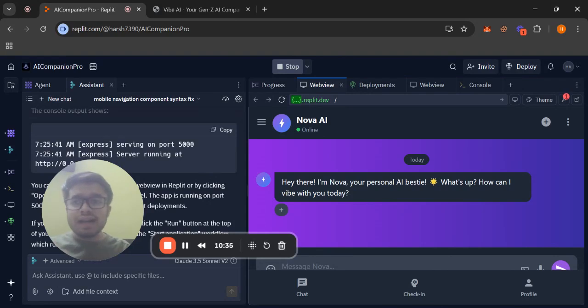It will just ask you, I have added this feature, do you want this feature to be added? And you can keep checking the app to see if you want to add or remove something, and it will act accordingly and have your app prepared, as you can see over here. The only disadvantage that I found is that there are limited credits.